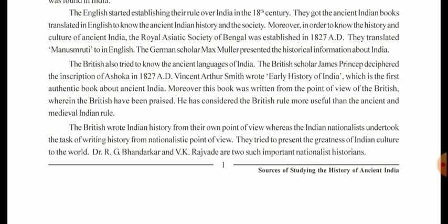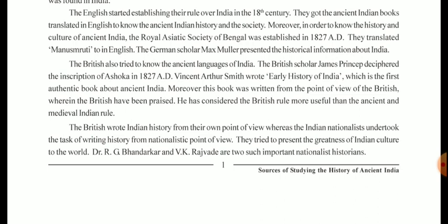The British wrote Indian history from their own viewpoint, whereas the Indian nationalists undertook the task of writing history from the nationalistic point of view. They tried to present the greatness of Indian culture to the world. Dr. R.G. Bhandarkar and V.K. Rajwade are the two such important nationalist historians.